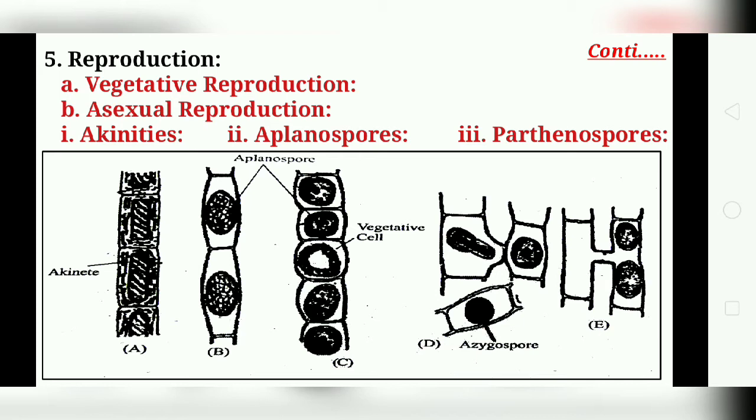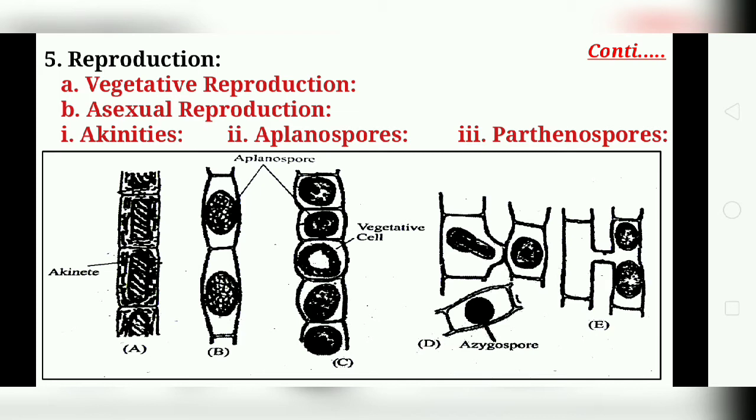In Spirogyra, vegetative reproduction takes place by fragmentation, which is the common method of vegetative reproduction in Spirogyra. This fragmentation can be formed by accidental breaking or injuries that divide the filaments into three celled portions. Each such portion or fragment germinates to produce a new plant by cell division and growth. So this much is the vegetative reproduction, which takes place by fragmentation.